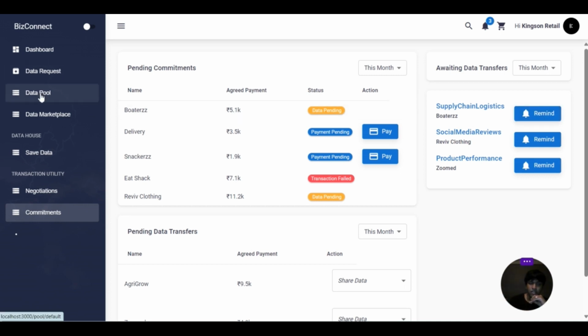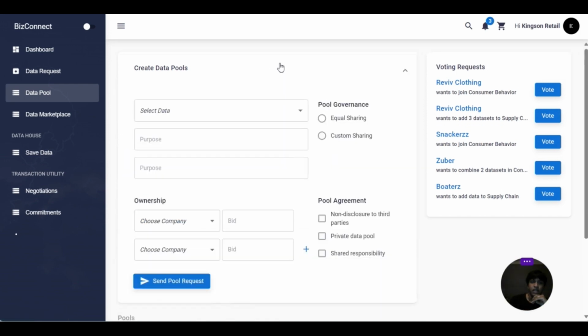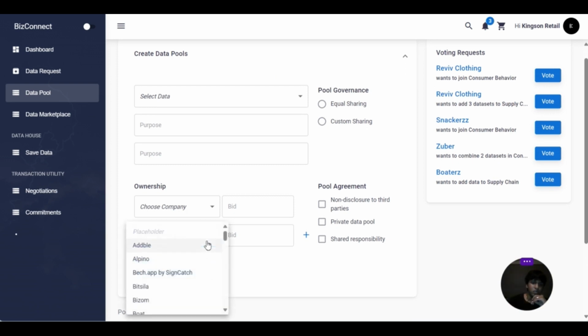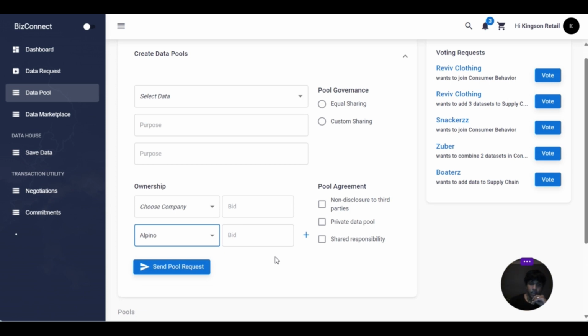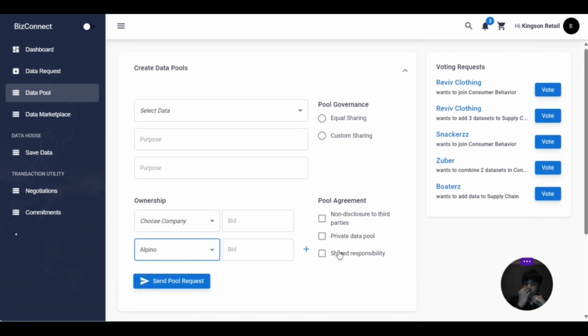This was data request. Next, for data aggregation, we have created data pool. So you can create your data pools, and then we need governance in our pool. So you can decide on the ownership, like which companies you want in your data pool, and you can decide on the agreement, and you can send a pull request to them. All of these requests, this and the data requests, come on the dashboard.